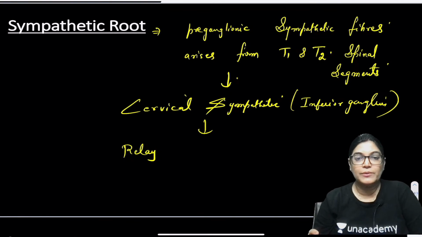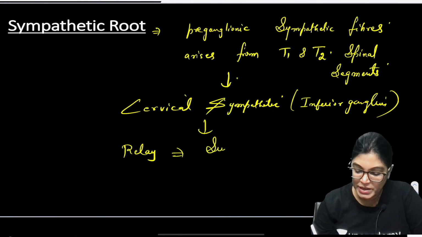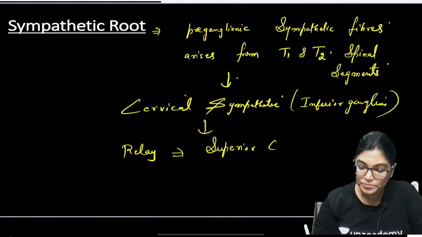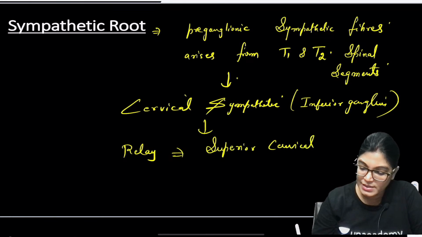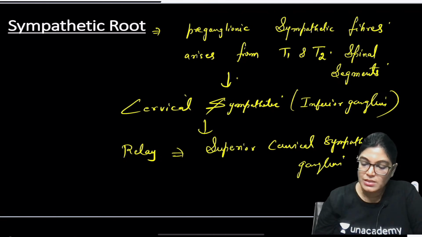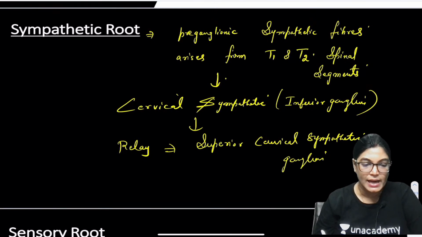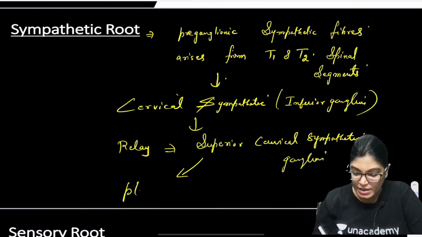They ascend, and the fibers relay at the level of the superior cervical sympathetic ganglion. So they traverse through the inferior ganglion, but the fibers relay in the superior cervical sympathetic ganglion, and from here the fibers